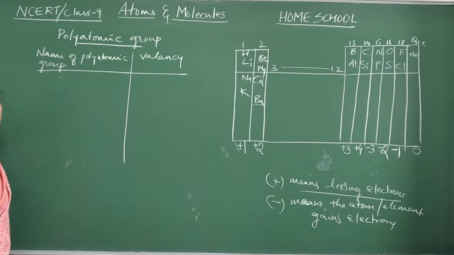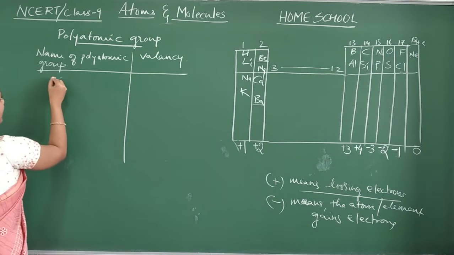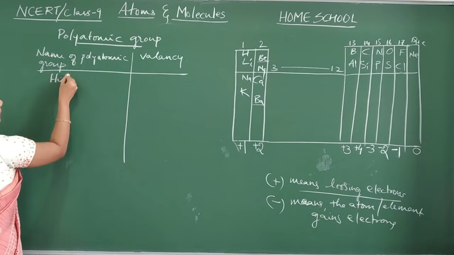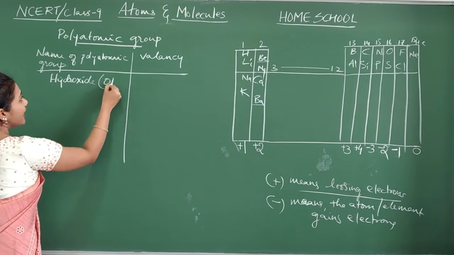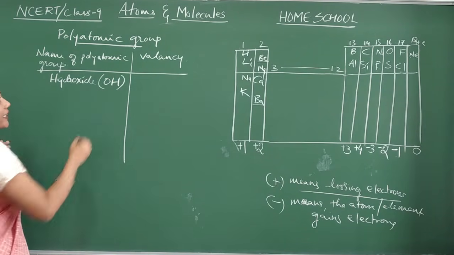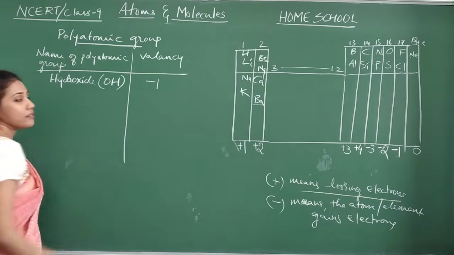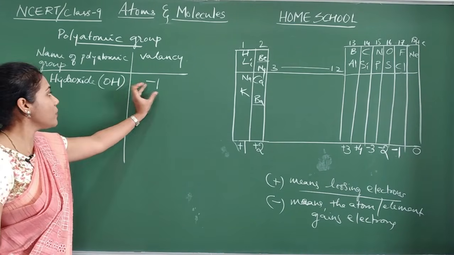The first and important polyatomic group is the hydroxide group. Its symbol is OH. Its valency is -1. What do you mean by -1, guys?